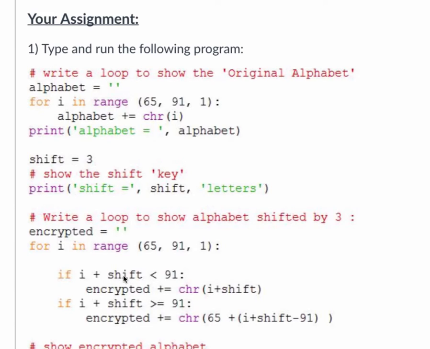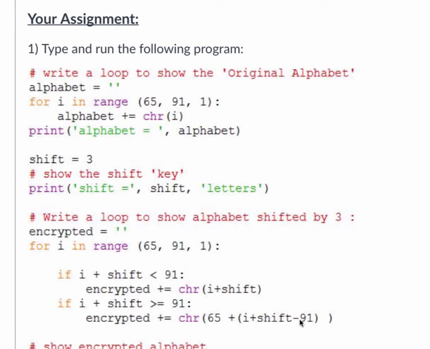Okay? And because what's going to happen is, remember, the letters are from 65 to 91, my shift is going to force an issue. When you get to the end, like letter Z, when you do another shift plus 3, it's going to push you and show maybe some weird character. In order to handle that, I have to do this: if I plus shift is bigger than 91, or we went beyond the Z letter, then we're going to do a little subtraction.